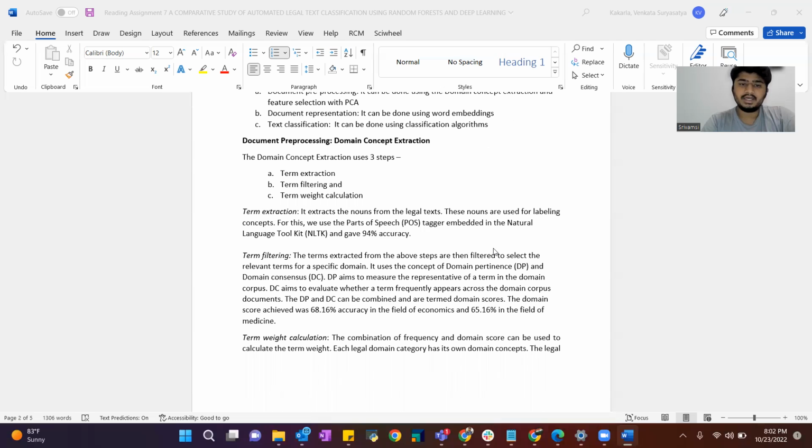accuracy. Term filtering: the terms extracted from the above steps are then filtered to select the relevant terms for a specific domain. It uses the concepts of domain persistence DP and domain consensus DC. DP aims to measure the representativeness of a term in the domain corpus. DC aims to evaluate whether a term frequently appears across the domain corpus documents. The DP and the DC can be combined into the term domain score. The domain score achieved was 68.16% accuracy in the field of economics and 65.16% in the field of medicine.